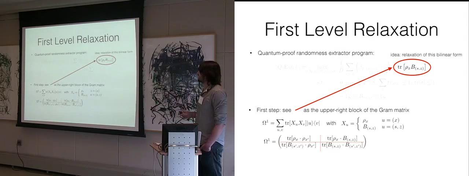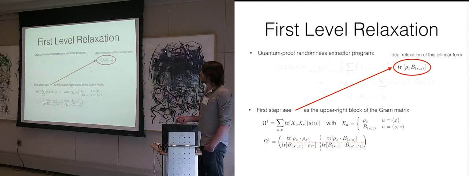If the u is this S set, then it's just a B. Okay, so now this matrix has these 4 blocks. So I take inner products of X_u and X_v. On the upper left side, I have products between rho_x's, whereas here I have products of B's. And here on the off diagonal, I have mixed blocks.